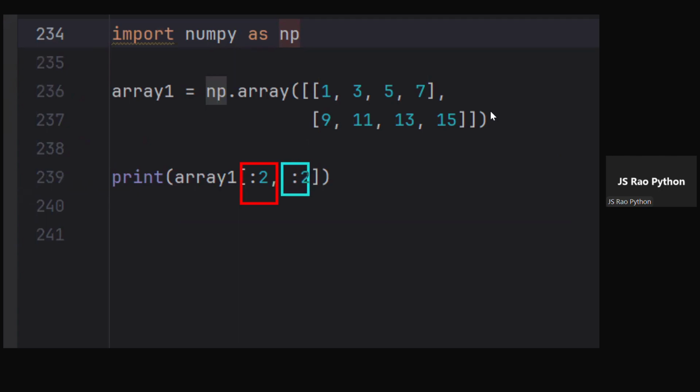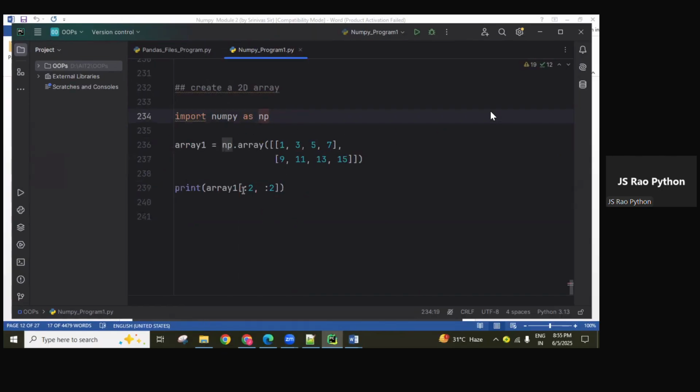Okay, like this we can access. So this first value represents rows related, the second value represents columns related. Starting from which row? If more rows are there, in the two dimensional, if 10 rows are there, from which row to which row you want, you can specify here. Each time step value also you can specify. Same like columns related also.